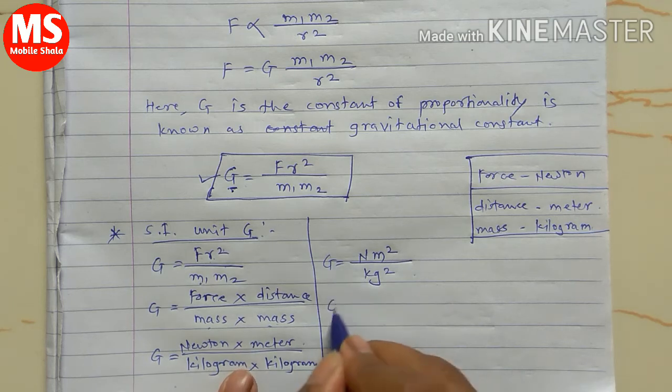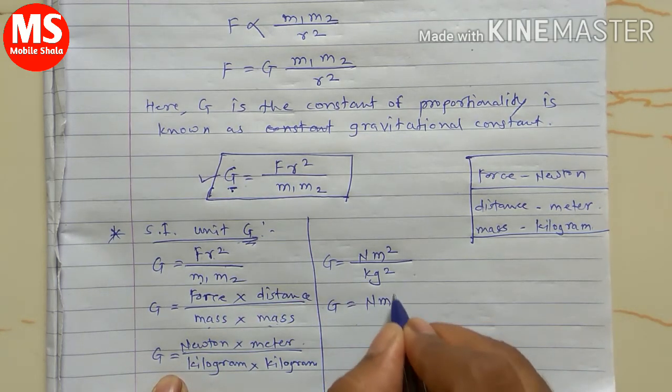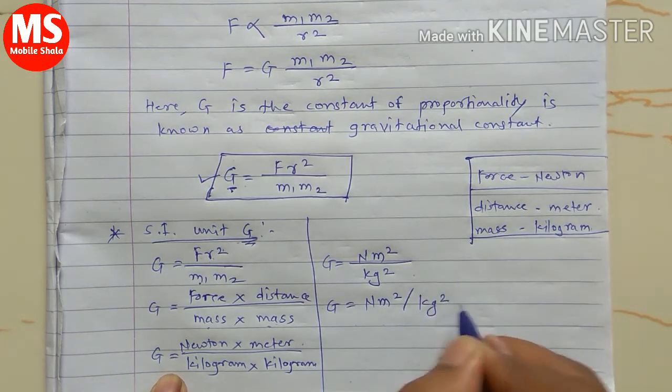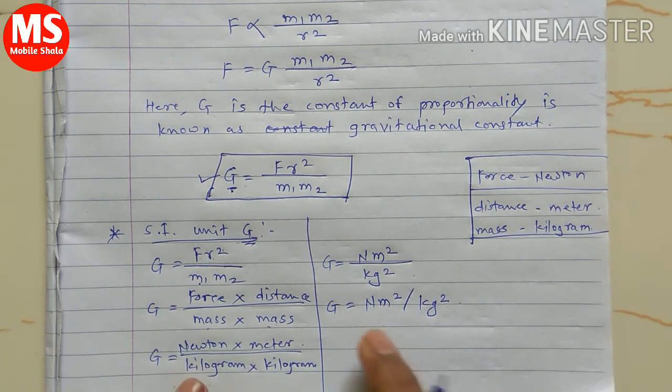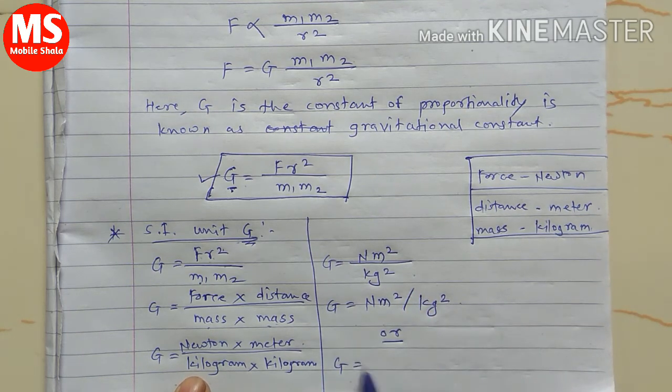So the unit of G is Newton meter square per kilogram square, or G is equal to Newton meter square into kilogram to the power minus two. These are the two units.